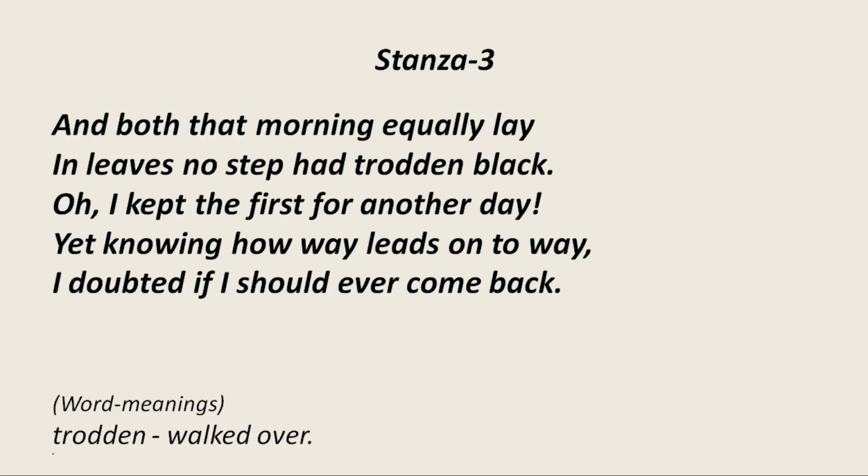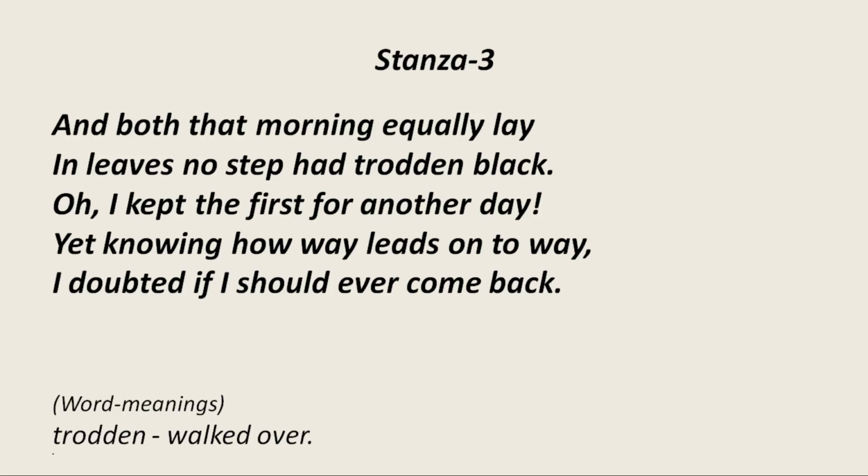He said that okay, today I would go with the second road, and the first I would keep for another day. Maybe I will travel on it some other day. Yet knowing how way leads on to way, I doubted if I should ever come back. Although the poet said that today I would travel on this path, and the other one probably I would take some other day, he said this just for the sake of saying it.